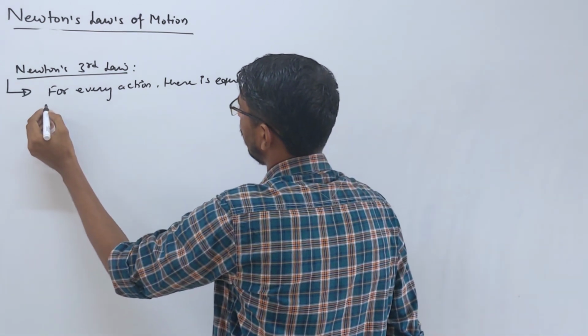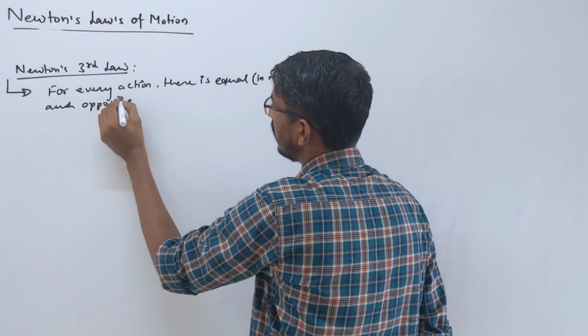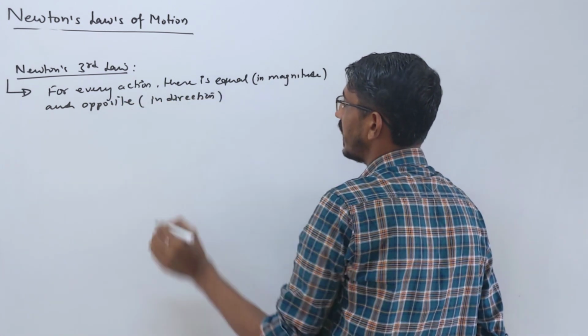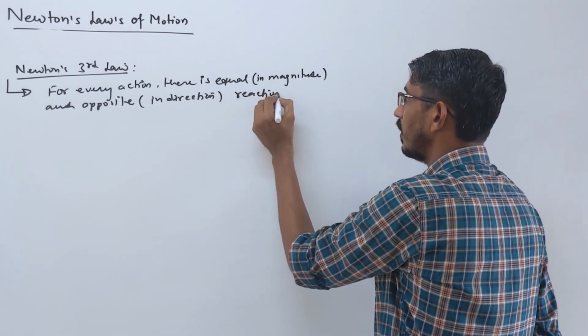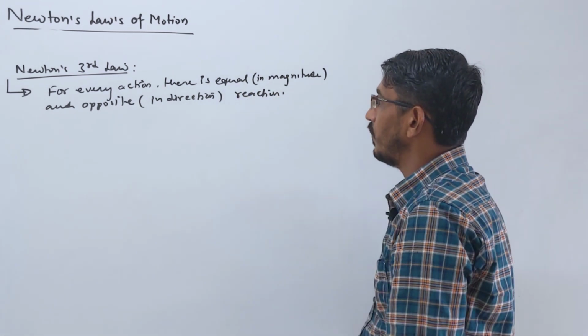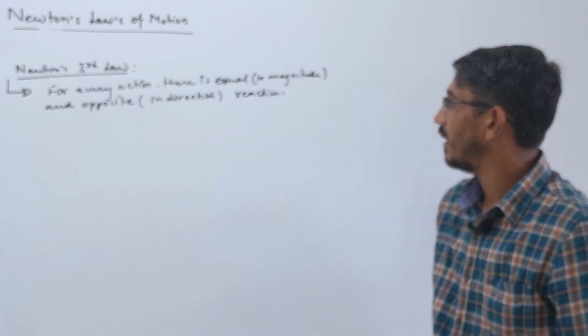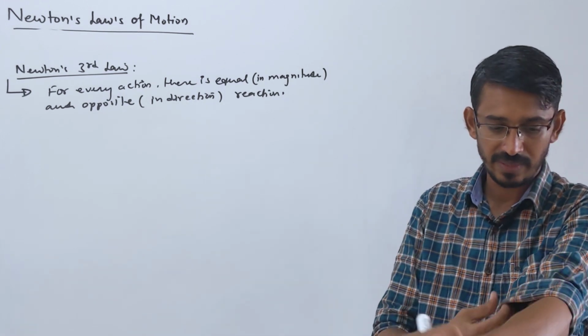And opposite in what? In direction. Direction should be opposite, magnitude should be the same, correct? Okay, for every action there is an equal reaction in magnitude and opposite in direction. Yes, this is the simple definition we have learned.